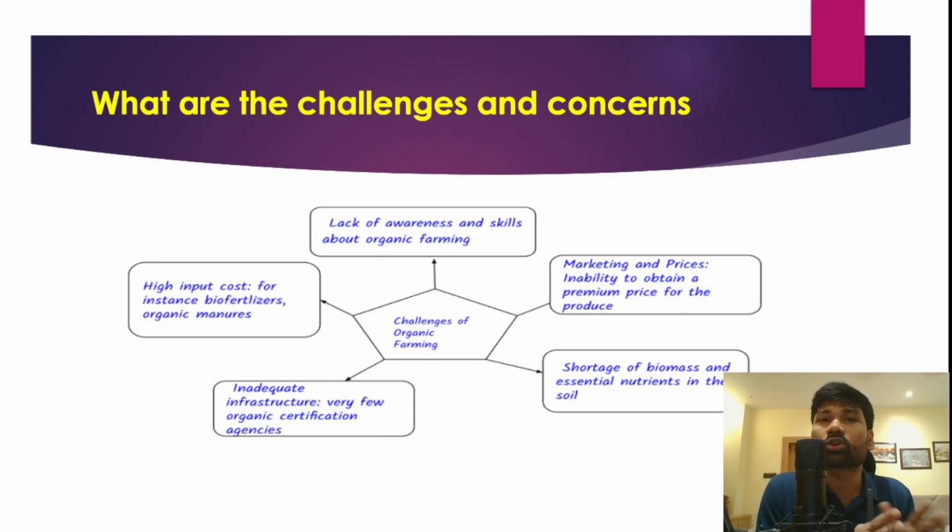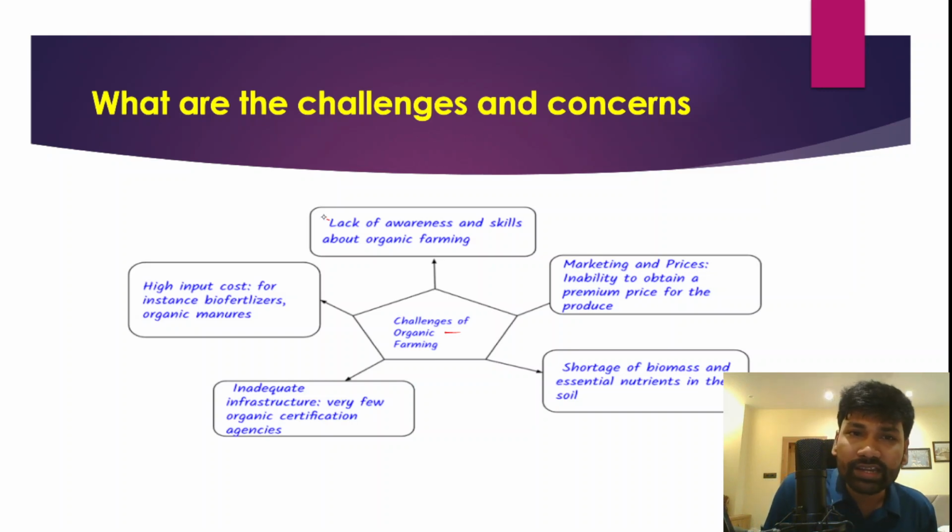However, natural farming or organic farming is not free from challenges. There are a number of challenges and concerns. When we talk about the challenges of natural farming, most of the farmers lack awareness. Farmers have adopted chemical fertilizers and pesticides, and the government has also been providing subsidies on fertilizer. So because of this, farmers have increasingly developed a habit of using fertilizers and pesticides to improve productivity. However, over a period of time, it has been leading to a decline in soil fertility.